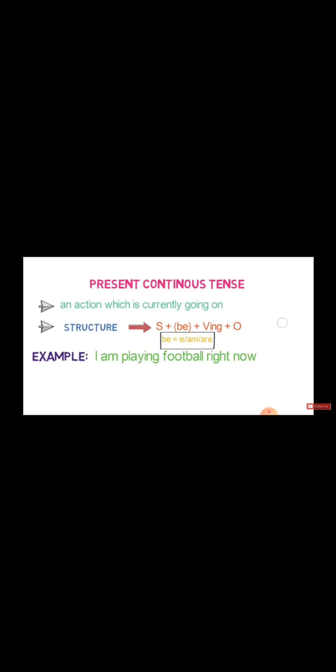Helping verb is, am, are. Is is used for the singular subject, am is used with I, and are is used with the plural subject. So I hope present continuous tense is clear to you. It states an action which is happening at the time of speaking.